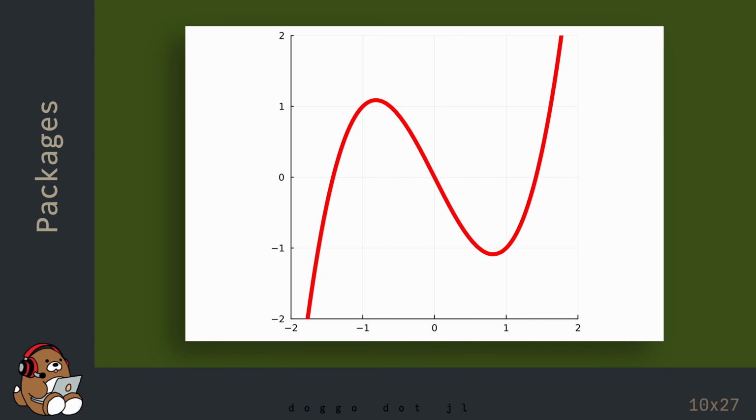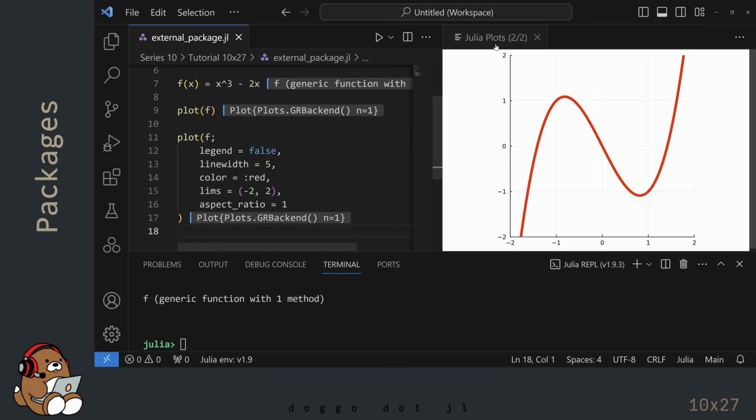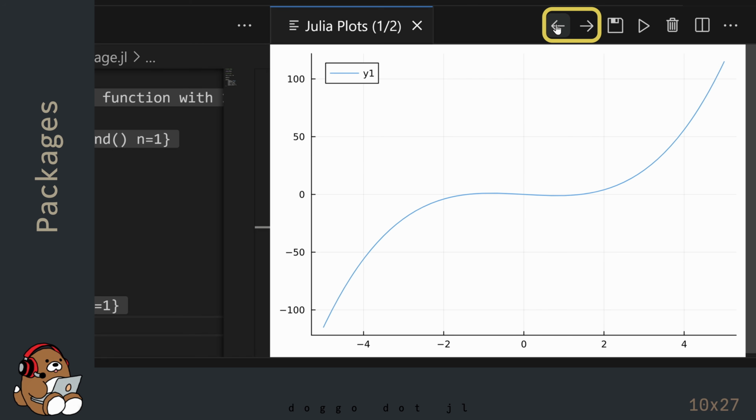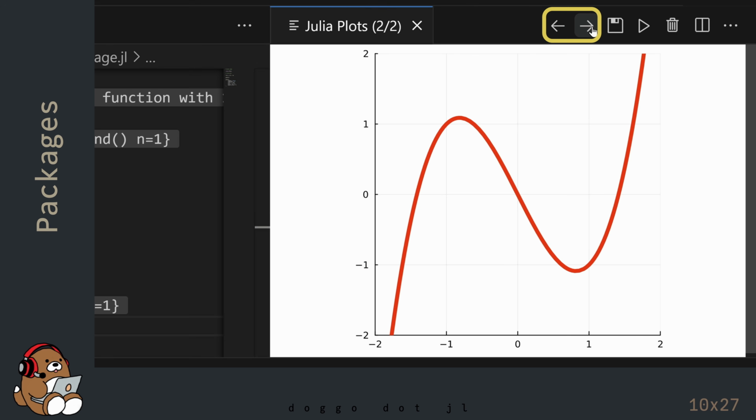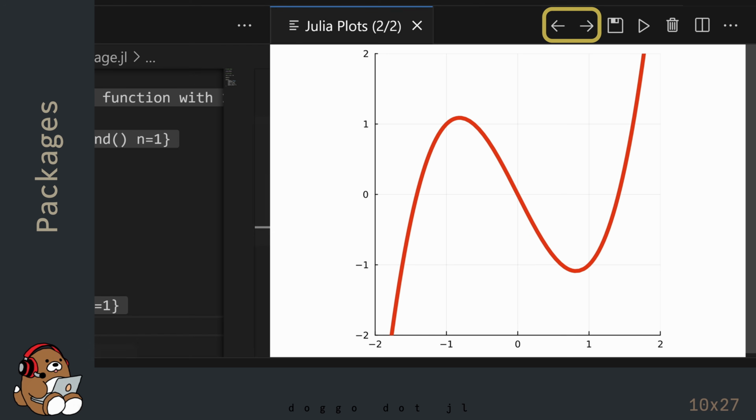This is the same function, but the plot looks very different because of all of the different plotting attributes that we added in the second plot. You can flip back and forth between the two plots by using these arrows in the Plots panel. By default, the Plots package will generate a line plot.